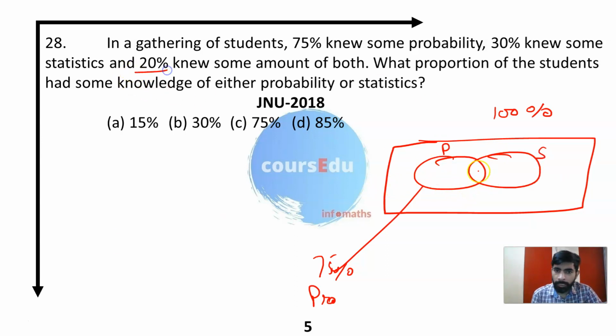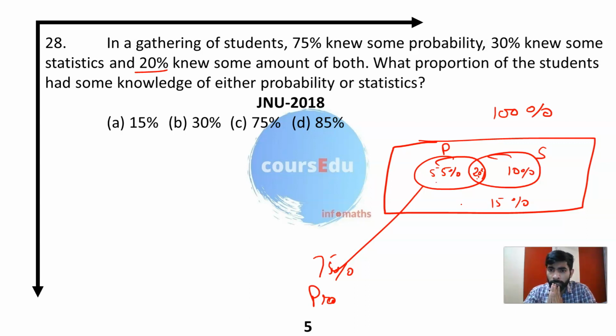Out of this, 20% knew both. This 20 plus 10 will be 30 for statistics, and this 20 plus 55 will be 75% for probability. Now what will be the rest of the numbers? 75 plus 10, 85. So 15% is outside these two particular categories; they knew neither probability nor statistics.